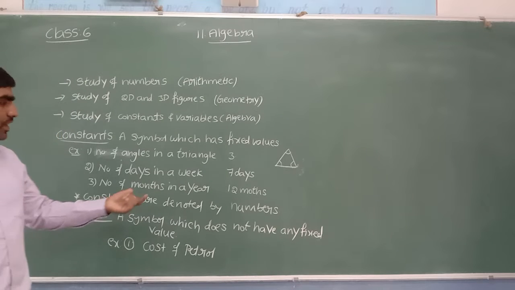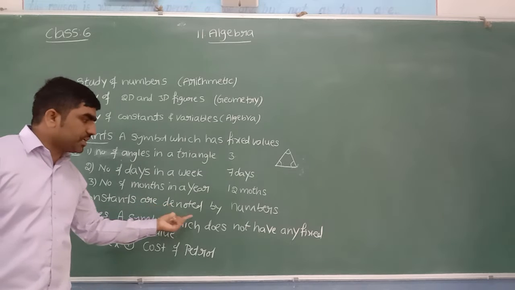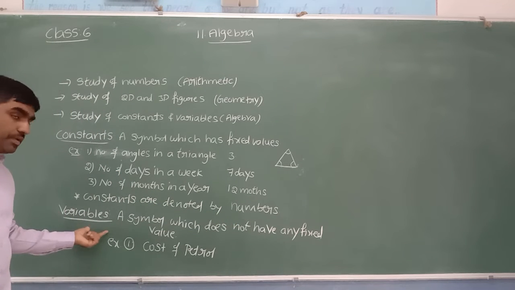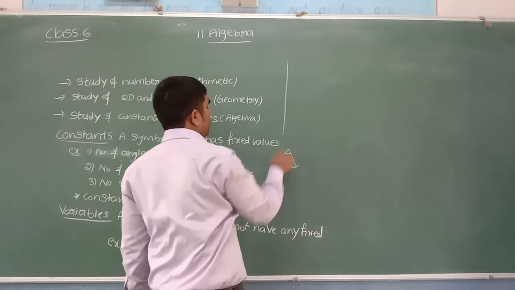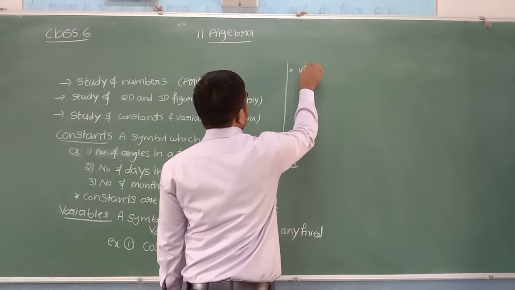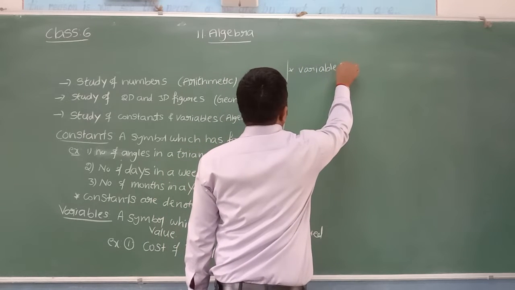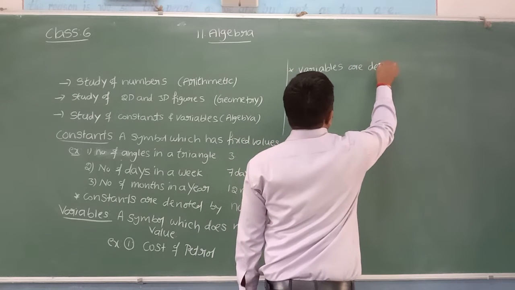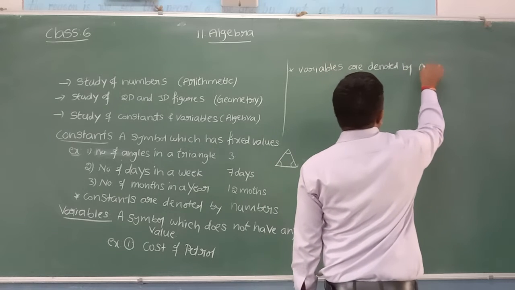I said when something has a fixed value, it is called a constant, and we can denote constants with the help of numbers. Then how can we denote variables if there is no fixed value? Here the most important key point is: variables are denoted by alphabets.